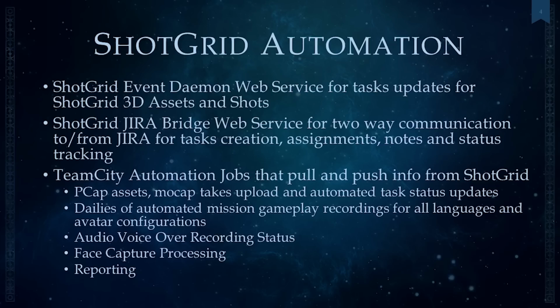On the Shot Grid automation side of things, we have the following building blocks. First thing, we have a Shot Grid event daemon web service for task updates for Shot Grid 3D assets and shots. Second, we have a Jira bridge that connects Shot Grid to the Jira bug tracking service, so we can have two-way communication to and from Jira, and that allows us to keep track of task creation, assignments, notes, and status tracking.